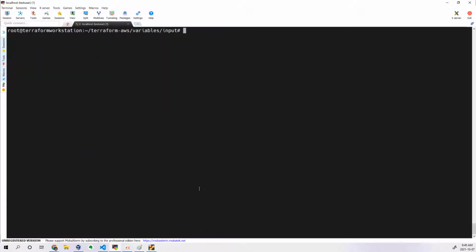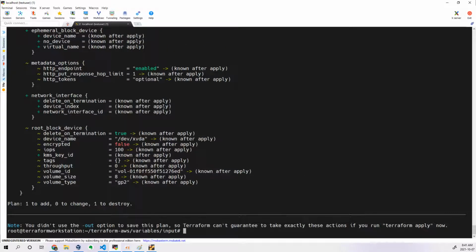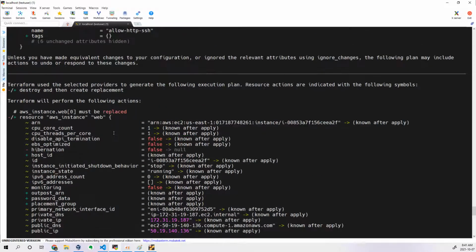Yeah. So let me execute Terraform. First validate. I just want to see the syntax. Yeah, done. So Terraform plan. Here itself we will come to know what it will try to do, in place or destroy, meaning recreate. Let's see. Now you can see here it is showing destroy and recreate. Okay, so it will destroy and it will recreate a new instance. That's how it is when I add this logic.